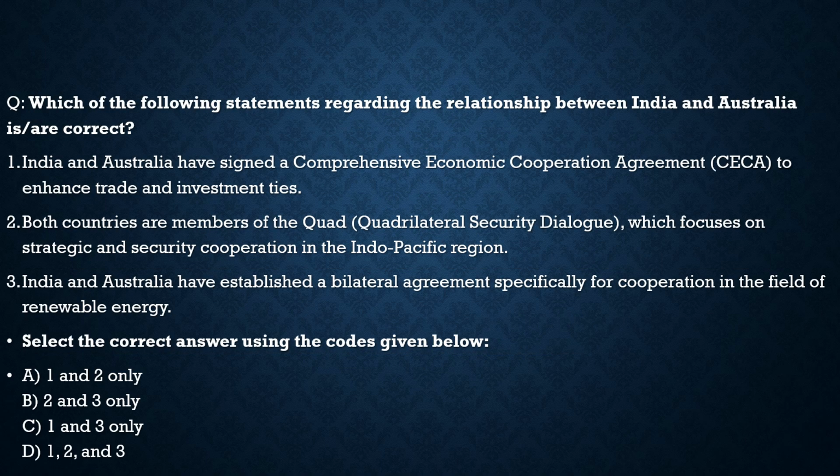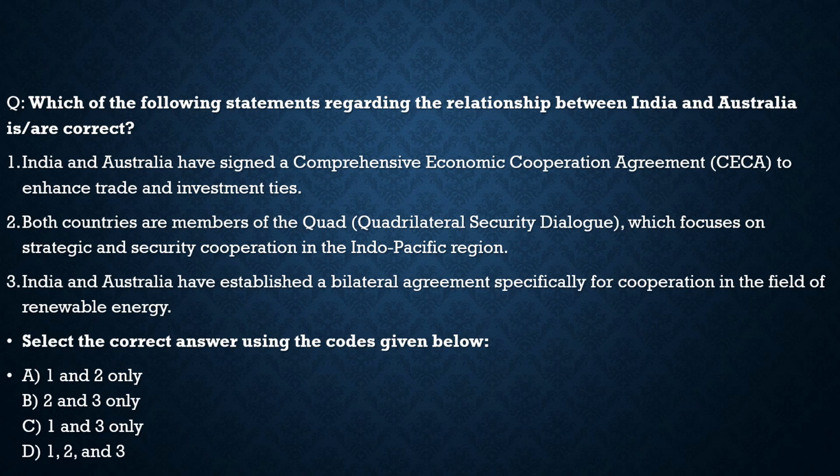It says, which of the following statements regarding the relationship between India and Australia are correct? Statement 1, India and Australia have signed a comprehensive economic partnership agreement to enhance trade and investment ties. No, they have not signed such an agreement yet. So statement 1 is incorrect. Statement 2, both countries are members of the Quadrilateral Security Dialogue, which focuses on strategic and security cooperation in the Indo-Pacific region, 100% correct. Statement 2 is correct.